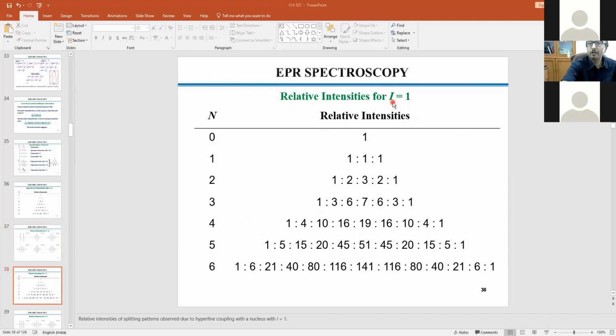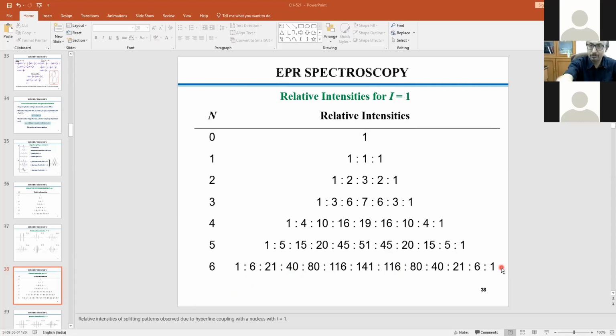Now, if you take n equal to 6 and I equal to 1, using the same equation, let me put it this way, I equal to 1 and the total number of equivalent nuclei, I'm talking about equivalent nuclei, is 6. That means 2 into 6 into 1 plus 1, 13 lines. You see, 1, 2, 3, 4, 5, 6, 7, 8, 9, 10, 11, 12, 13. Exactly the same number you will get. And you see the ratio, awful, so nasty. Look at the ratio. It looks very good, but you cannot manually calculate this ratio.